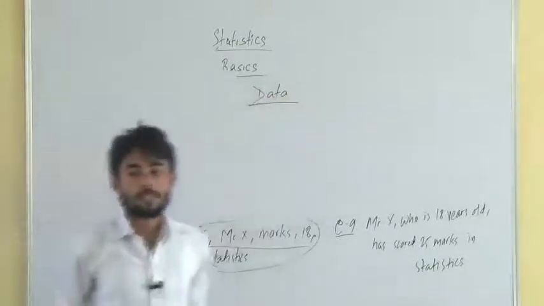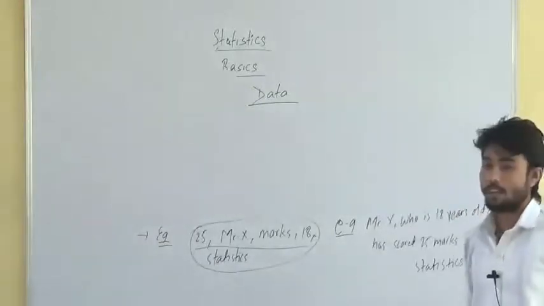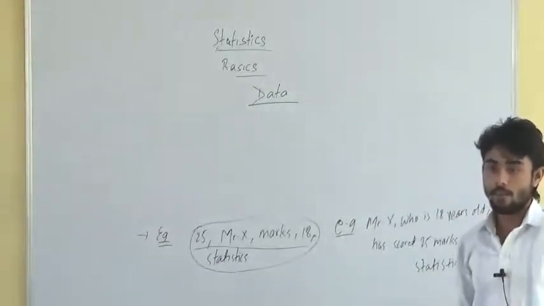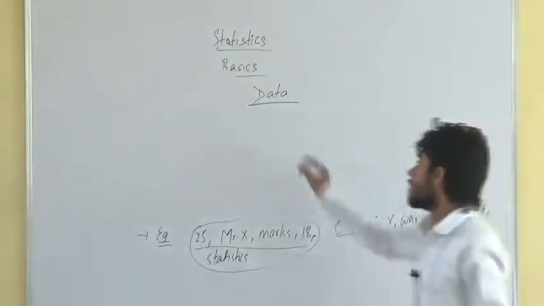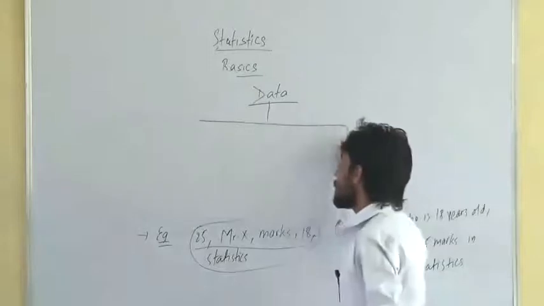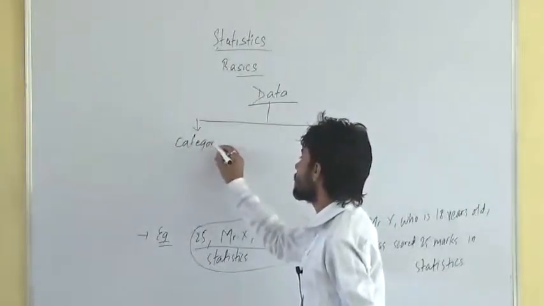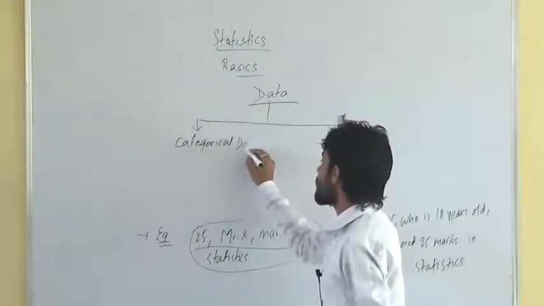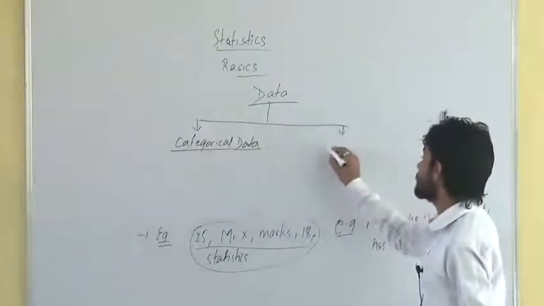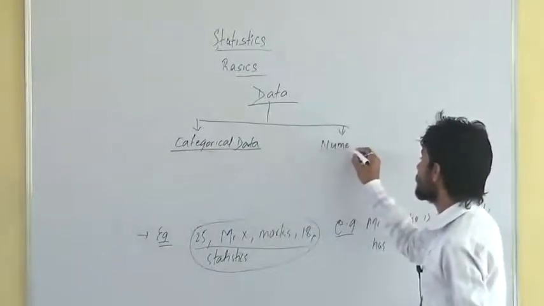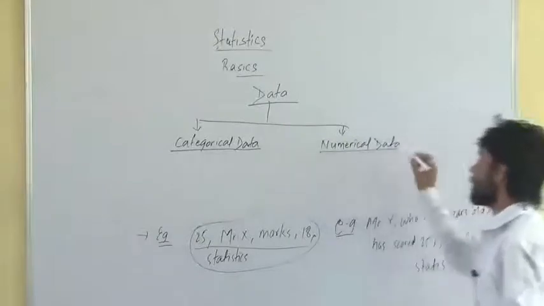Now we have to study something more about the data, the different types of data, how the data can be collected, what are the different methods of collecting the data and all, right? So data can be broadly classified as categorical data and numerical data.